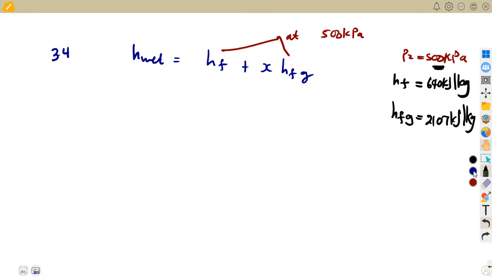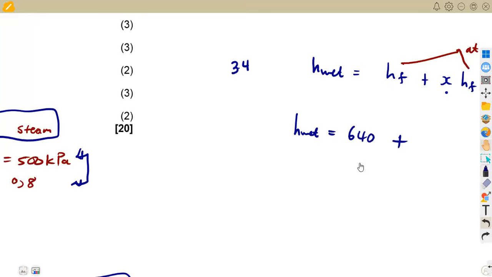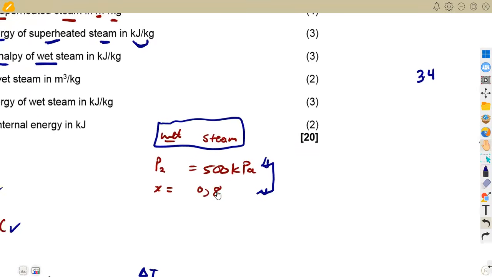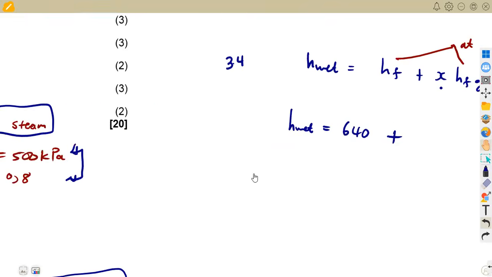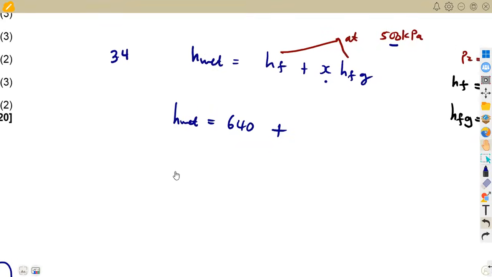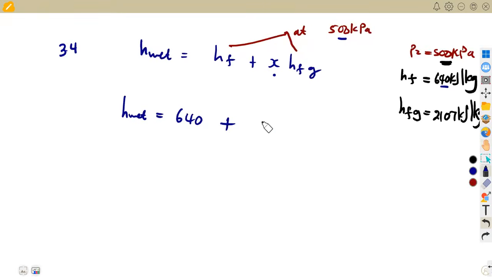Let us substitute our values here. We are going to obtain H wet from HF at this pressure, that's 640 in this case, plus the dryness fraction. We are given the dryness fraction of 0.8, so we are going to take 0.8 times HFG, which is 2,107.